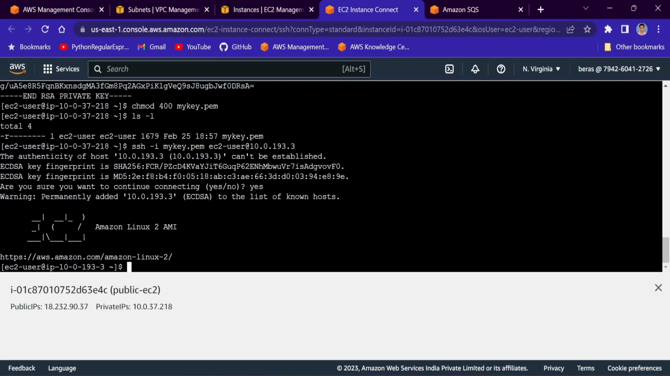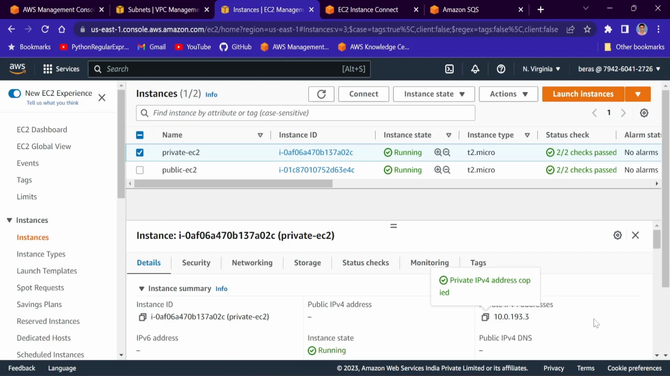So that is 10.0.193.3. Let's check. See, this is the IP of the private EC2 instance, 10.0.193.3, right? And there is no public IP address associated with this private EC2 instance.